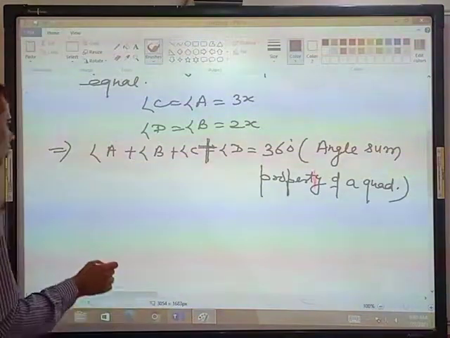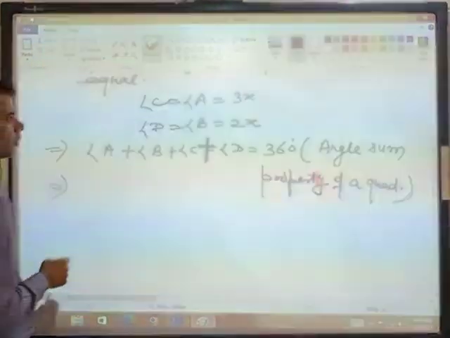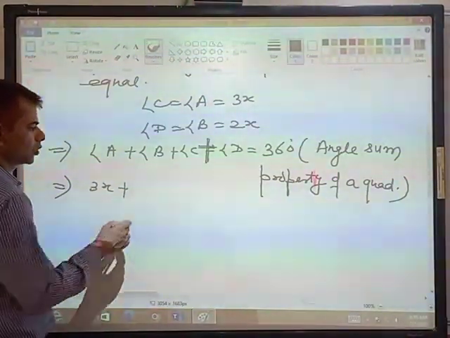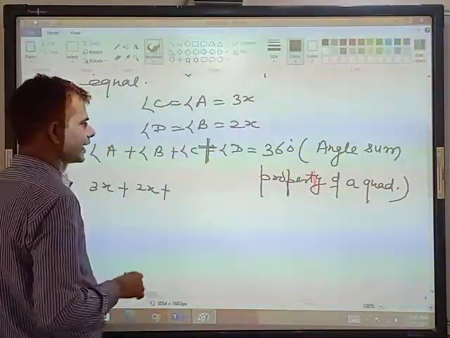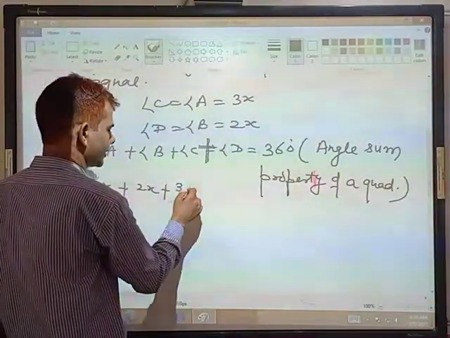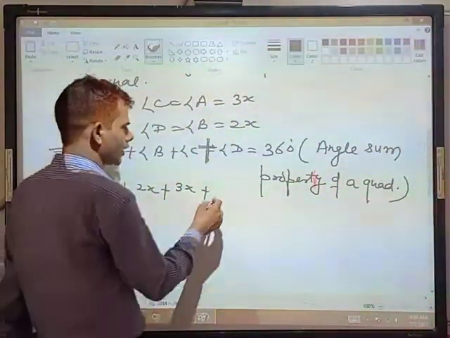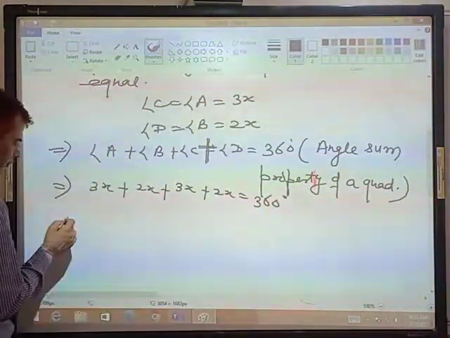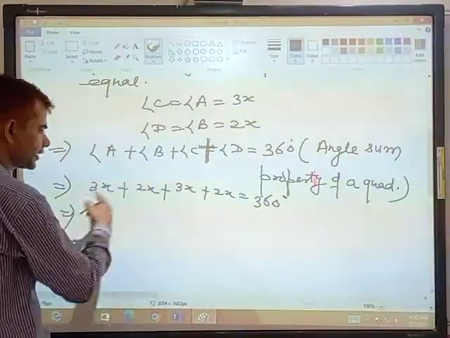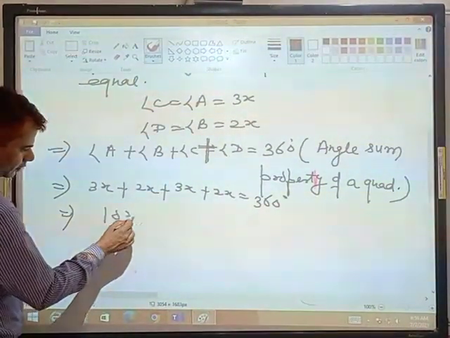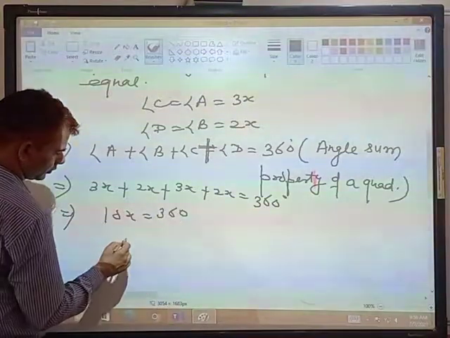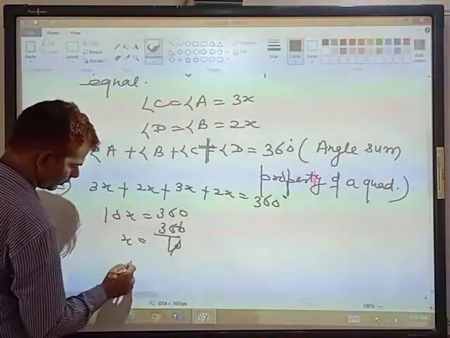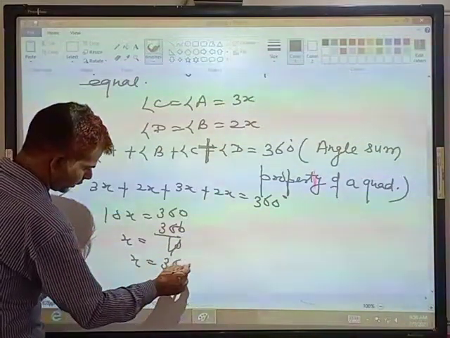Angle sum property of a quadrilateral. Angle A is 3x, angle B is 2x, angle C is 3x, angle D is 2x, and the sum is equal to 360 degrees. That is 10x. x is equal to 360 divided by 10, that is 36 degrees.